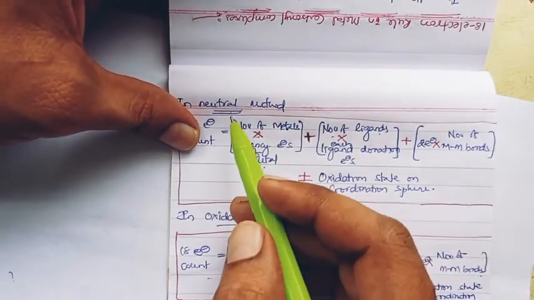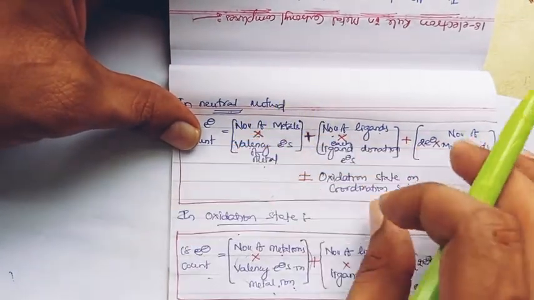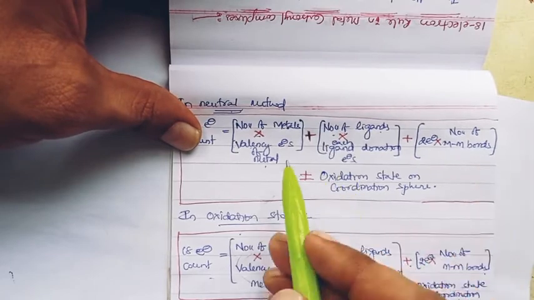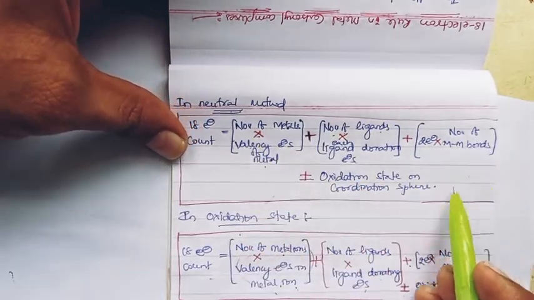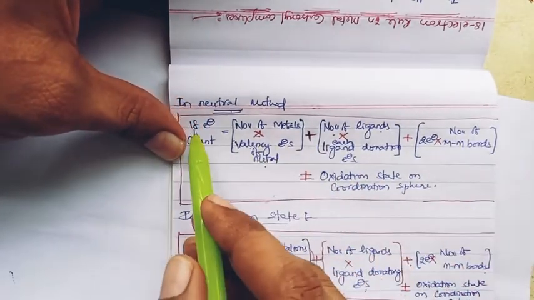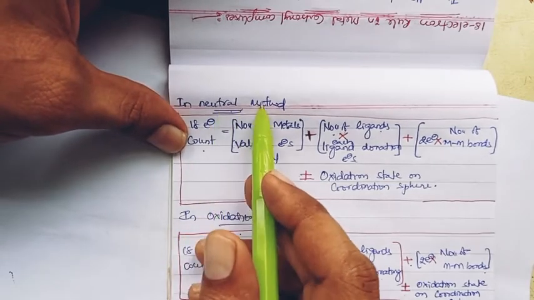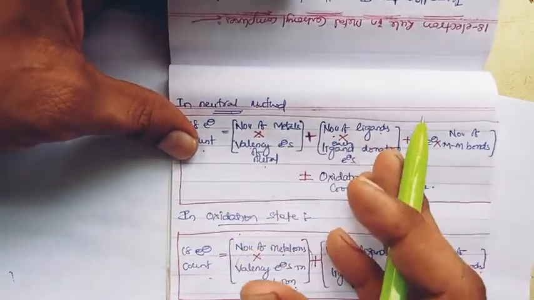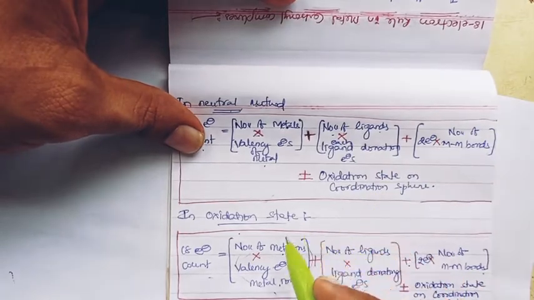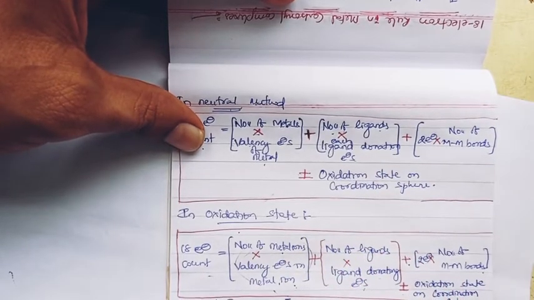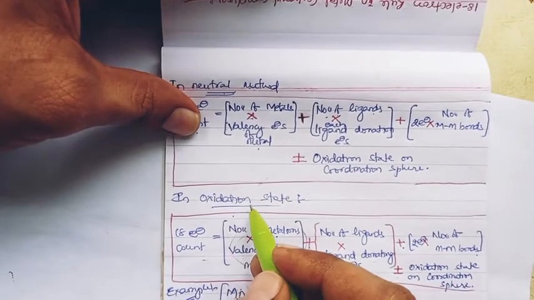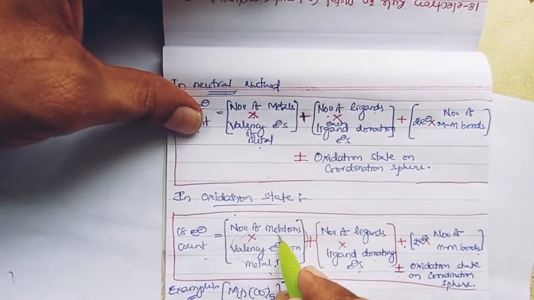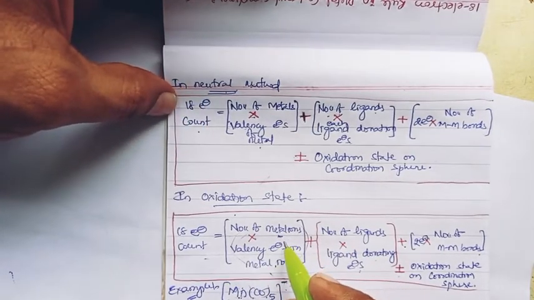In the oxidation state method, by the simple formula we can go through all the particulars of the calculation, right, part of the 18 electron count. In the neutral method there is no requirement to find the oxidation state of the metal ion, right? Whereas in the oxidation state method it is required to know the metal ion in the complex, right?